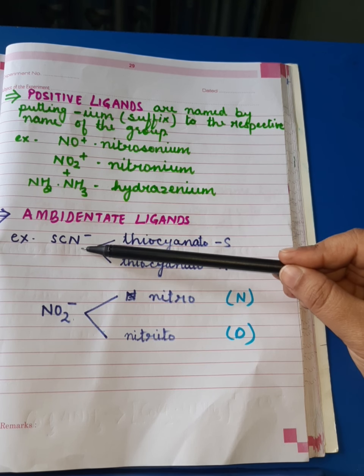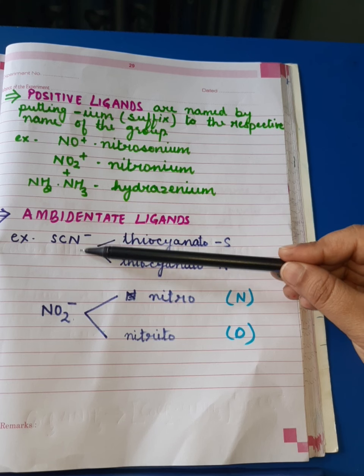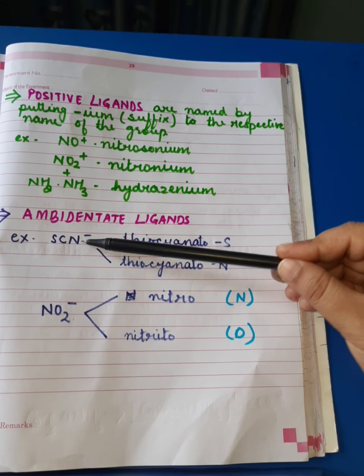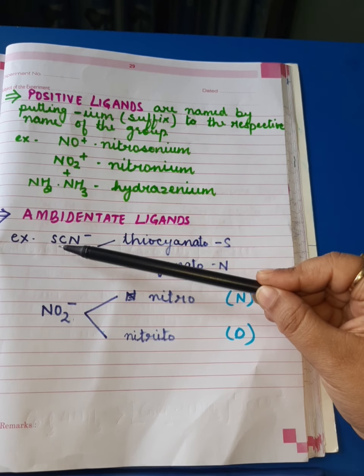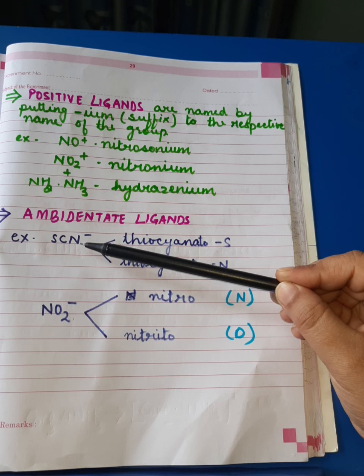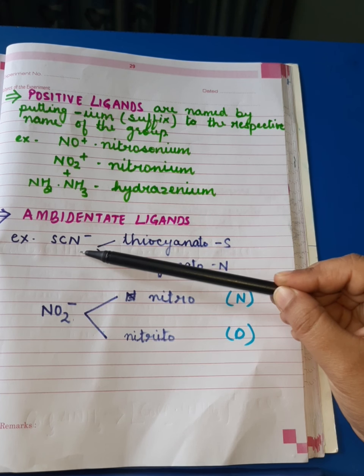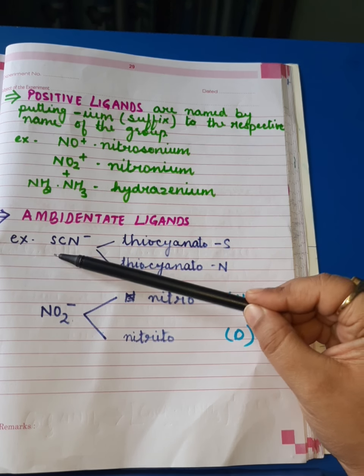When it is used as a ligand, it can attach to the central metal atom either via N, or it can attach itself via sulfur. That means it has two donor atoms. So at times it attaches to the central metal atom via N, and at times via S.